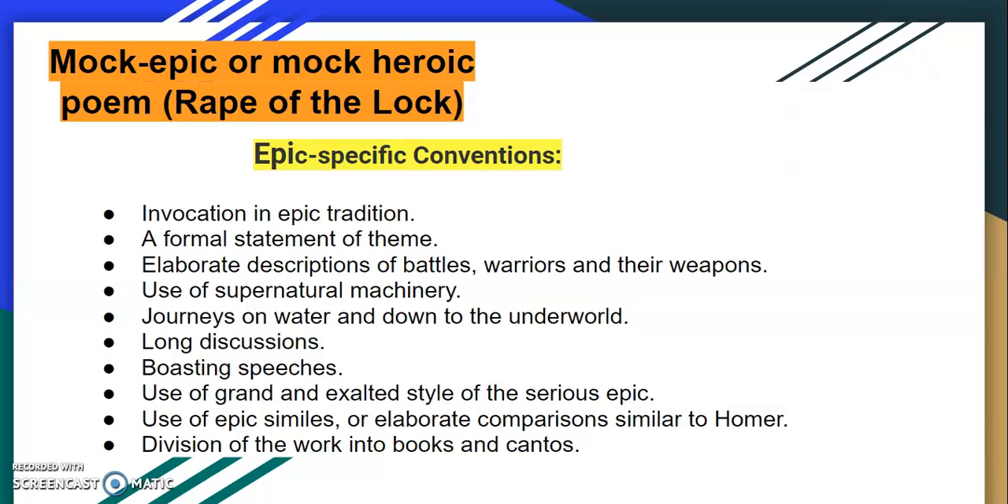and all. So long discussions, you can get examples from Mahabharata, the discussion between Arjuna and Krishna, that is called Gita. So there are long descriptions, there are speeches, there are boasting speeches where the hero or the heroine takes pride in his or her power. And there is the use of the grand and exalted style of the serious epic. That means the style is grand, magnificent, exalted, serious, like the theme.